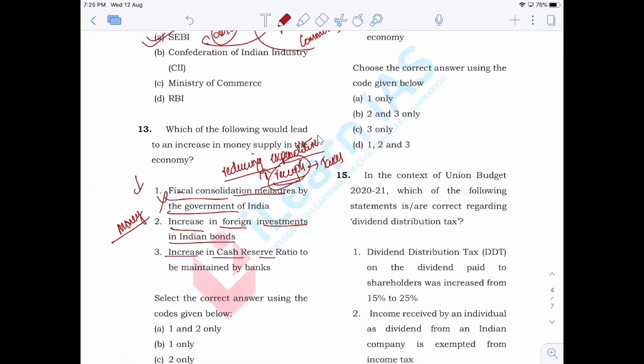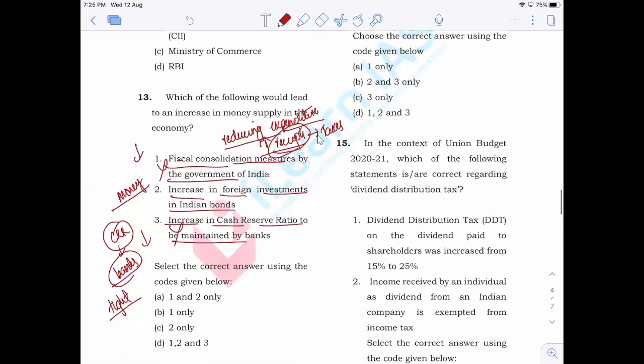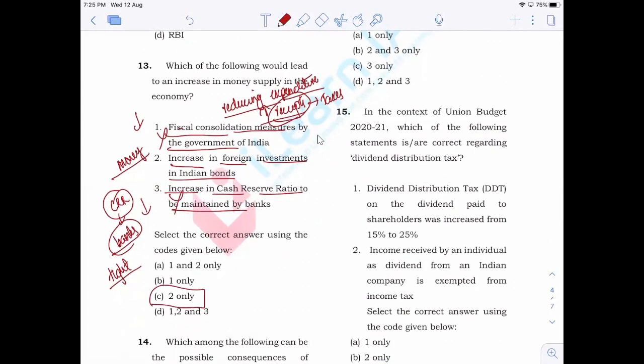Now, increase in cash reserve ratio. If there is an increase in cash reserve ratio, the amount available with the banks to lend will come down. That is part of tight money policy or contractionary monetary policy. It will reduce the availability of credit. When there is lesser availability of credit, that will lead to lesser investments and lesser money supply in the economy. So you have to eliminate the third statement as well. So the answer becomes C.